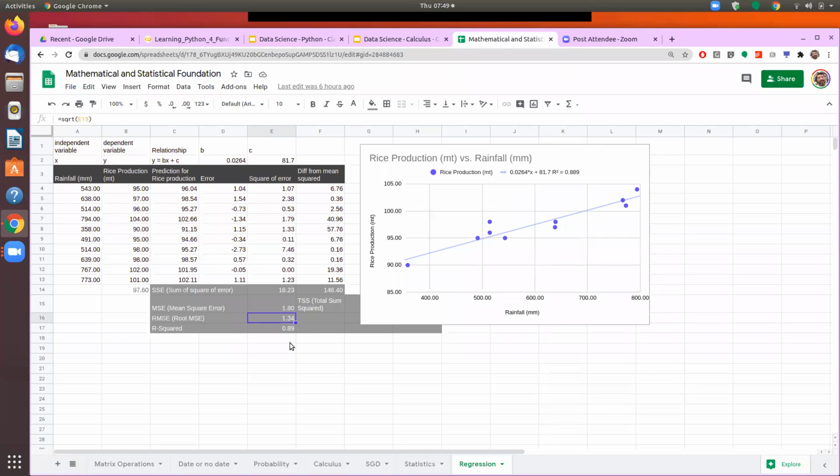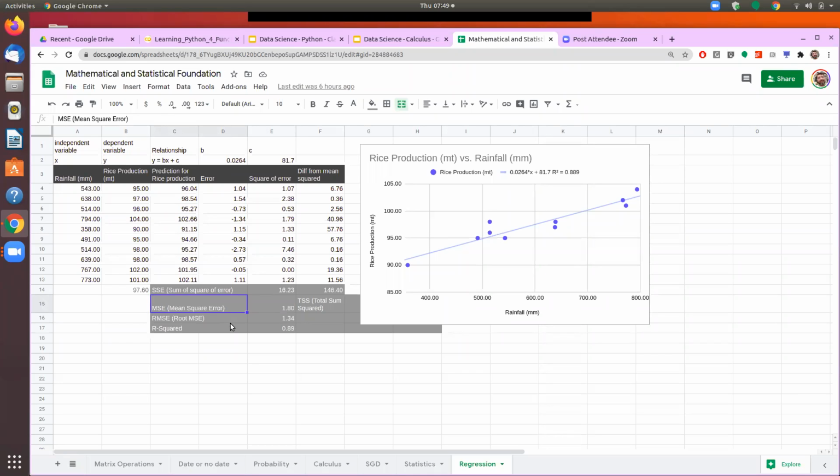Again, going back to the other concept that we have dealt with, the errors could be positive, the errors could be negative, and therefore, if we take a simple sum of that, we may not get the right picture, because the positive errors will cancel out the negative errors. Therefore we take a square of that error, and that's where the term square error comes in.